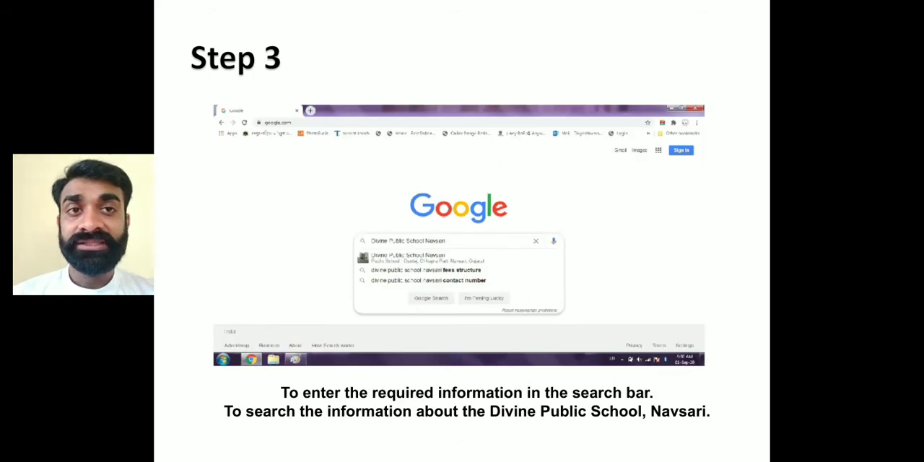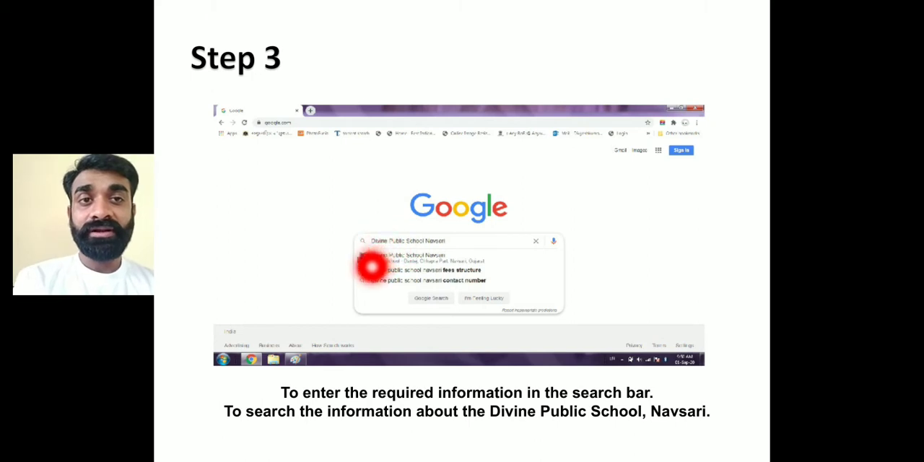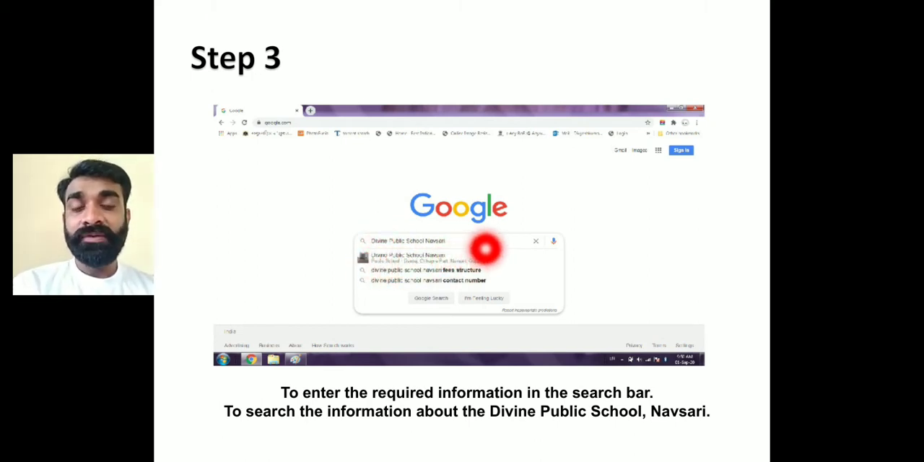Then step 3. Whatever information we need, suppose you want to find information about the school, Divine Public School Navsari. You type the name of the school like this, Divine Public School Navsari. You can see the suggested list there, like what is the Divine Public School fee structure, what is the contact number of the Divine Public School. So to search for information, we need to type the correct information that we want to find. That is step 3.